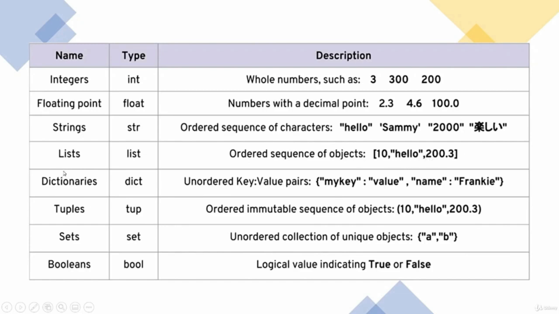So let's get on to the next data type, dictionaries. Now dictionaries, its data type is dict, short form of dictionary, and these are unordered key value pairs. Now what do you mean by key value pairs? It means there is some kind of a key and there is its value. Like if you see here, it is given name, and what is the name? Frankie. Then another we will create age. Then what is the age? 20. Then we can create any other kind, like address or date of birth, anything.